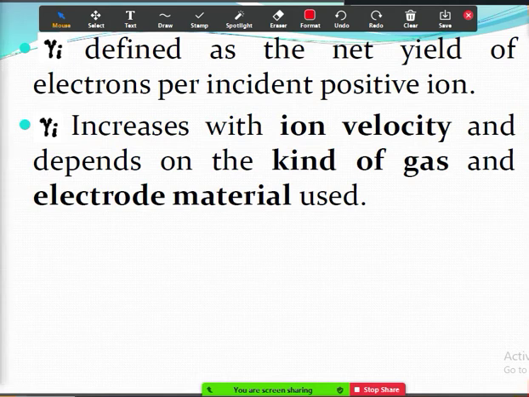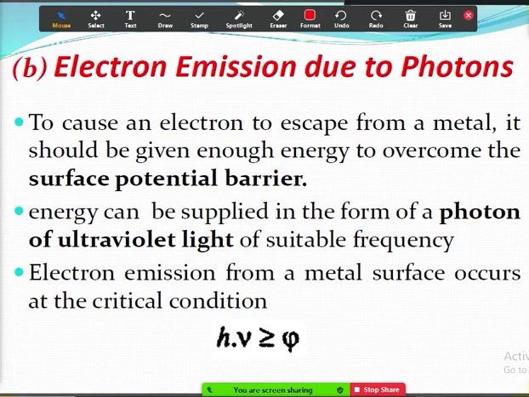Later on we will be discussing Townsend's theory, and in that you will get all these things. Gamma I is called Townsend's secondary ionization coefficient. Next, this is electron emission due to photons. The next slide is electron emission due to photons, which we have already seen.